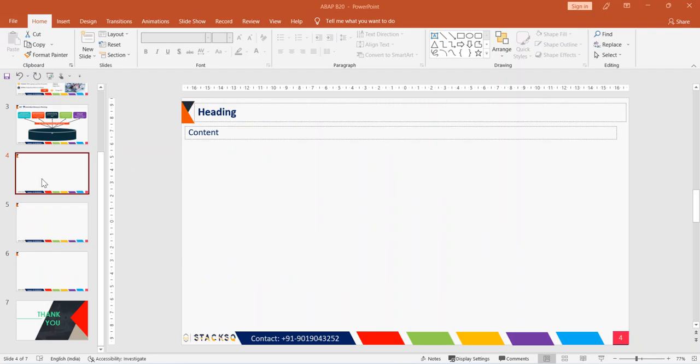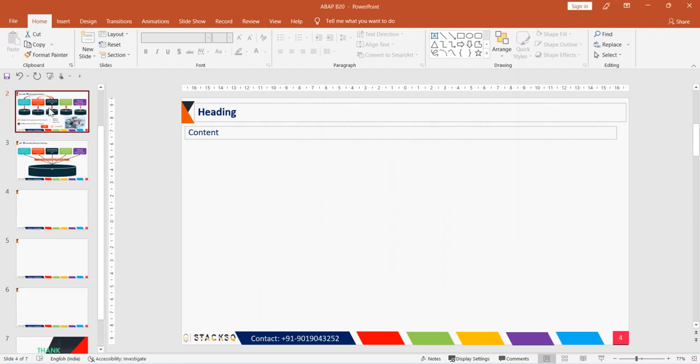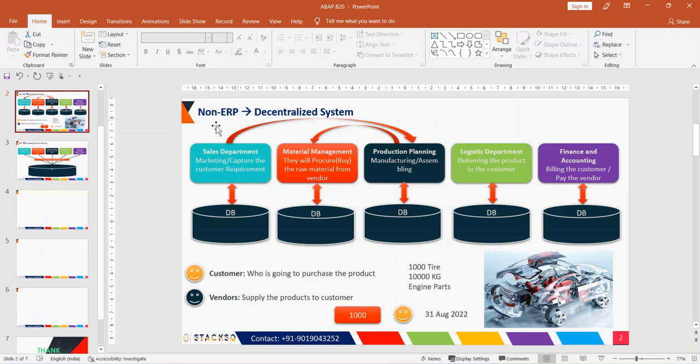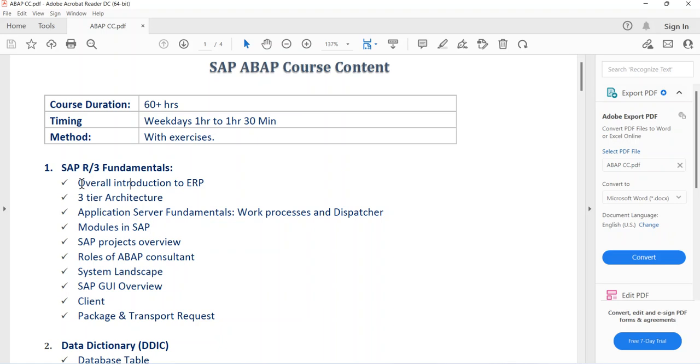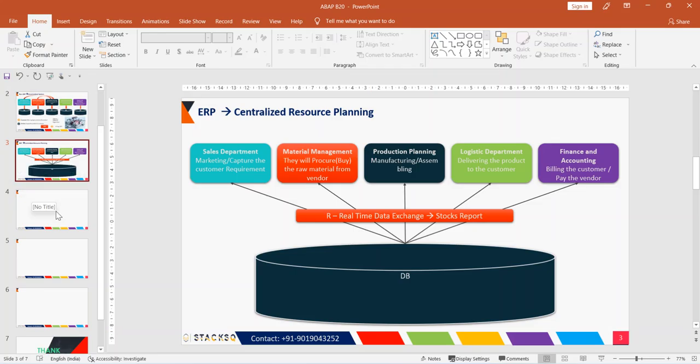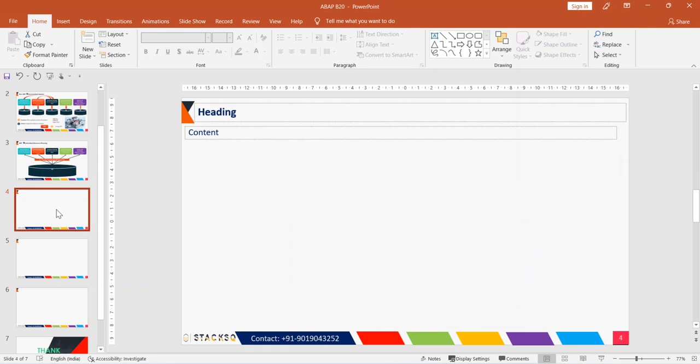In our last session we understood what is non-ERP and then what is ERP. This is what has been done, right? Only the first topic. So in today's class we'll understand again. In that first topic there are some more things like what is ERP, what is the full form of ERP, and why ERP is required. Yesterday you understood why ERP is required. In today's class we'll see what is ERP.